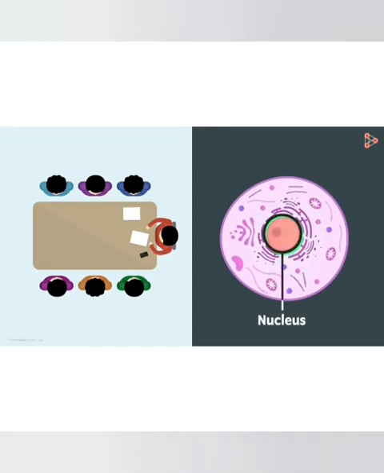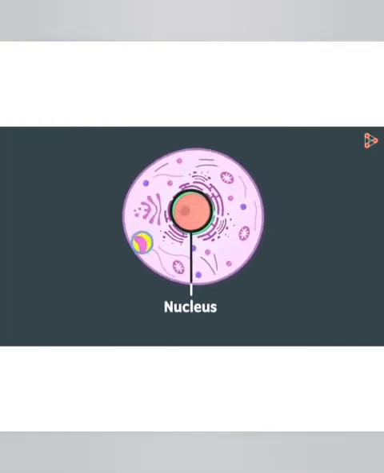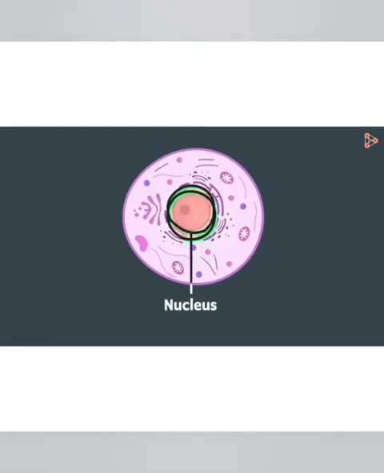Nucleus is the instructor and the coordinator center of the other cell organelles. That is why nucleus is called the brain of the cell also, because it controls the functional activities of other cell organelles. But how does it regulate the activity of other cell organelles?